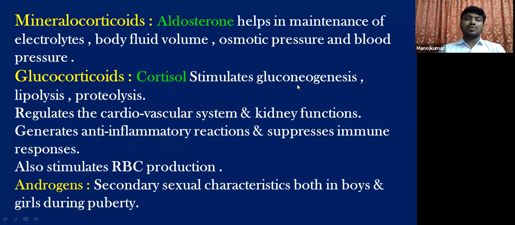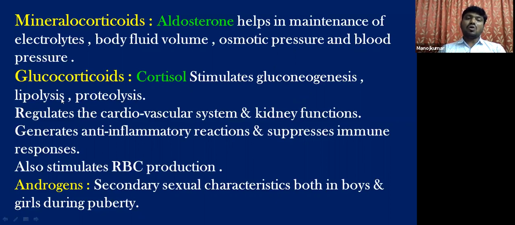Gluconeogenesis is the production of glucose from non-carbohydrates, like from amino acids, nothing but proteins, and from fatty acids. So the production of glucose takes place from proteins or amino acids and fatty acids, and that particular process is called gluconeogenesis, which is stimulated by cortisol.